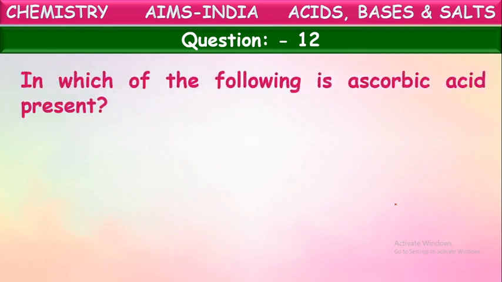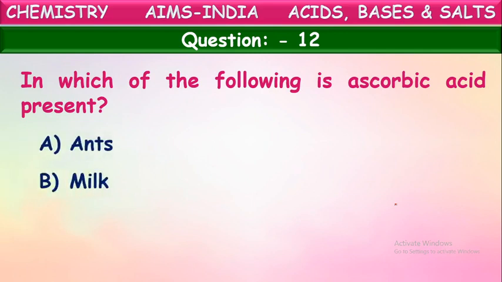In which of the following is ascorbic acid present? Yes, ascorbic acid. It is also known commonly as vitamin C, which is very important for our human body for the immunity power. To increase immunity in our human body, vitamin C is very important. This vitamin C is also called ascorbic acid. So, in which is this ascorbic acid available for us? That's the question here. Let us see the options.